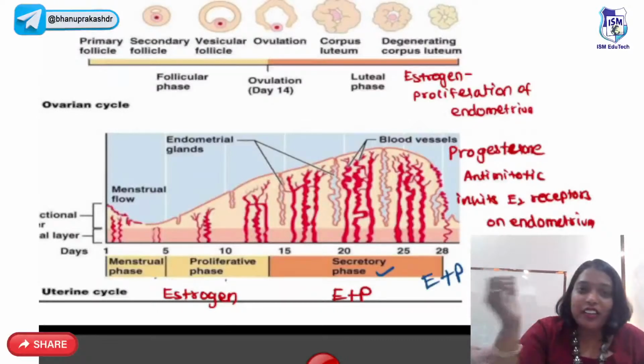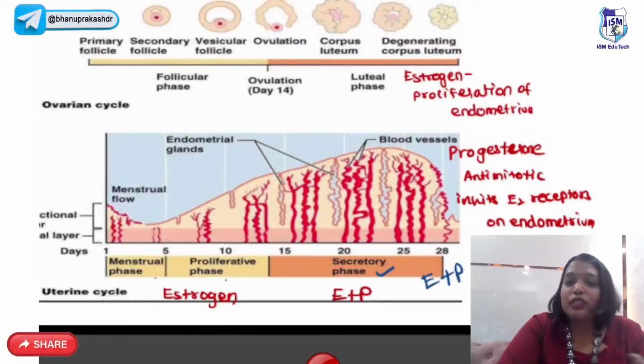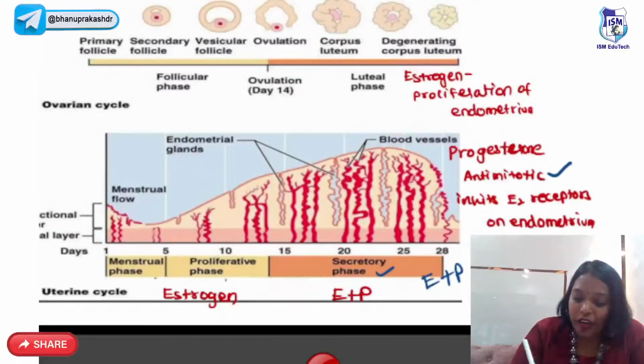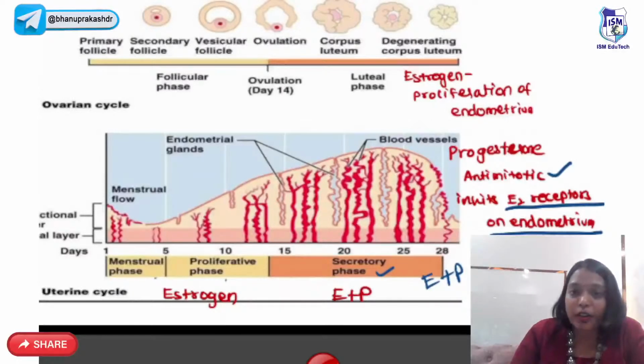So proliferative, I'm very sorry. So estrogen causes proliferation of the endometrium, whereas in the secretory phase you have estrogen and progesterone together, and when you have both together, progesterone acts like a dominant pati, very dominant pati. Progesterone is anti-mitotic and it inhibits the estrogen receptors on the endometrium. So estrogen helps only proliferation, right?